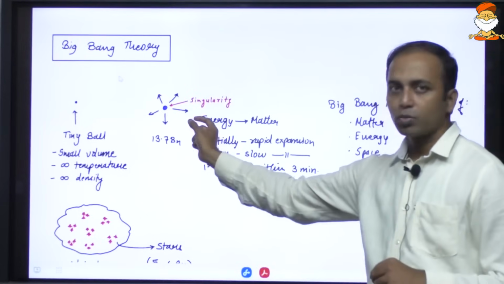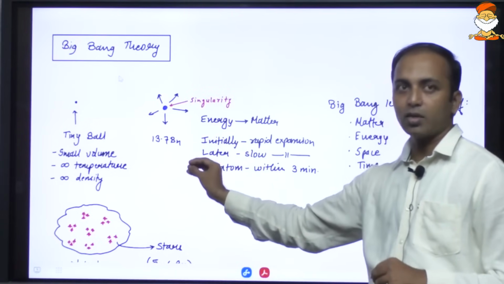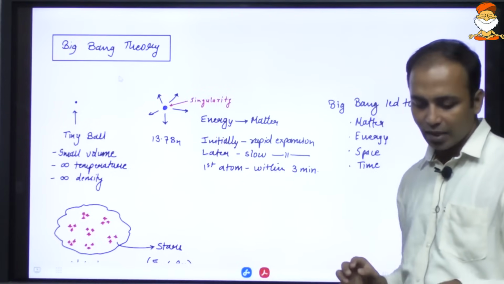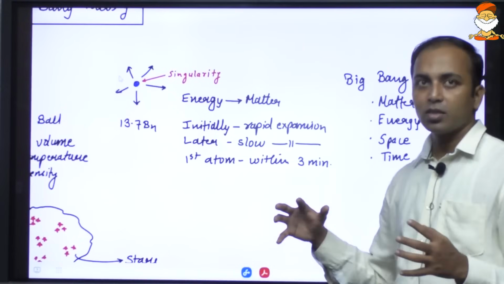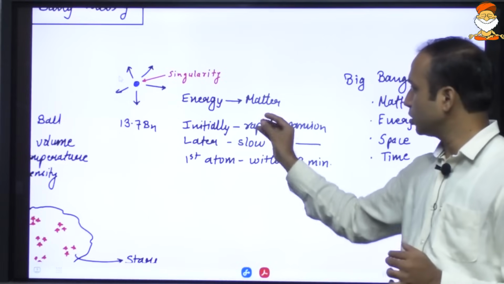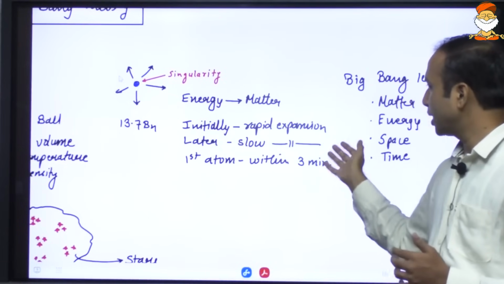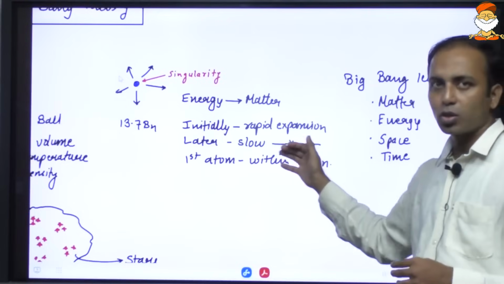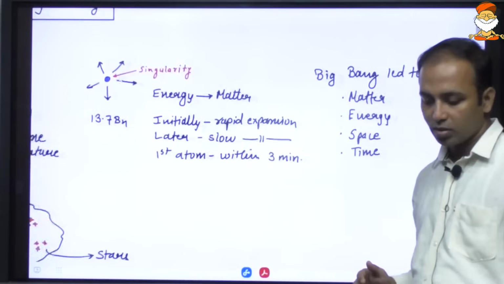It was a very small, tiny ball. It was very small in terms of volume, very high in terms of temperature, and very high in terms of density. And when it exploded, this huge mass of energy was later converted into matter. Initially the expansion was quite rapid, and later it slowed down, and the first atom was formed within the first 3 months.